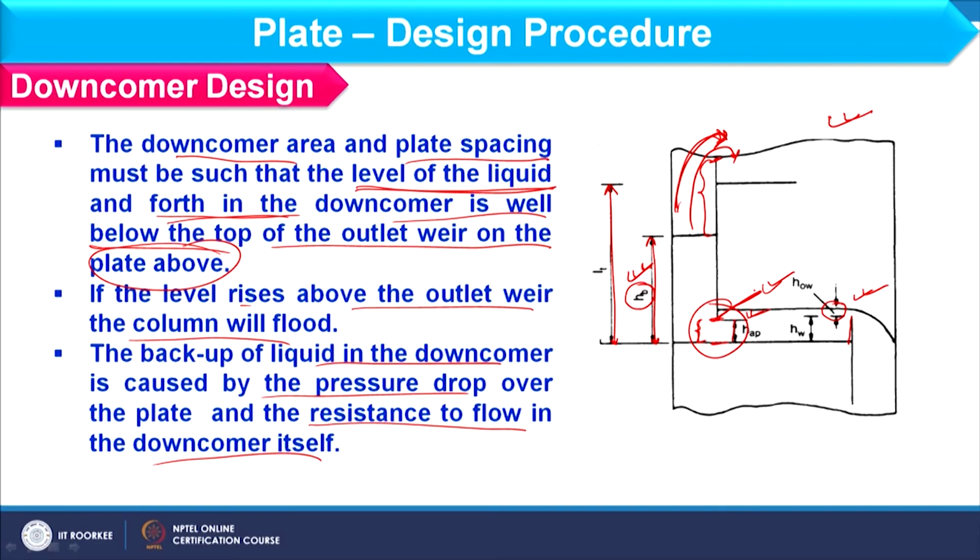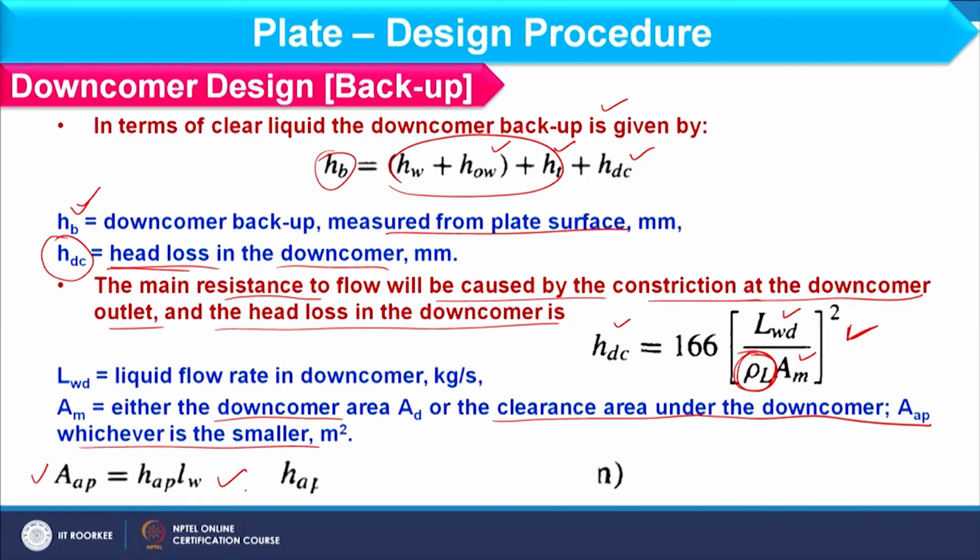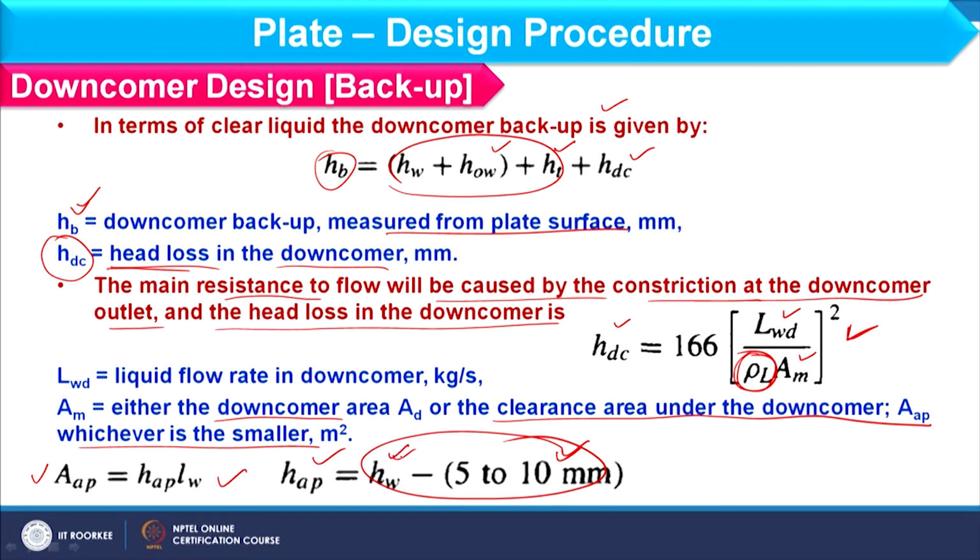So, in that case we can consider the area as HAP into LW, which is the chord length, as shown over here. And how to decide HAP? That should be HW minus 5 to 10 mm. So, for extreme condition we consider 10 mm deduction from HW. Based on all these we can find HDC value and so HB value.